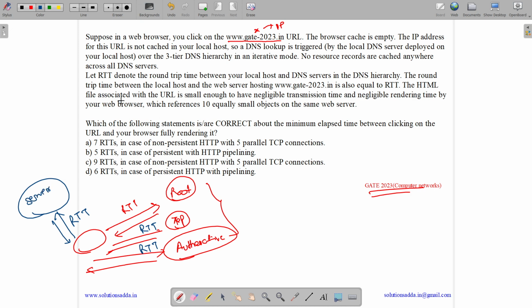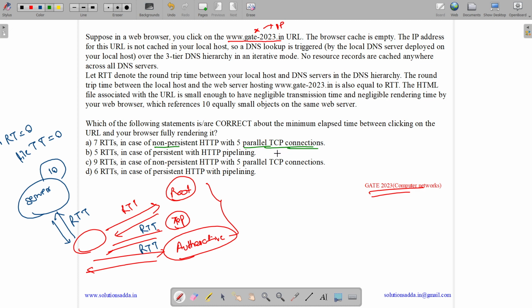The HTML file associated with the URL is small enough to have negligible transmission time and negligible rendering time by a browser. So rendering time is 0 and file transmission time is 0. It references 10 equally small objects on the web server. Which of the following statements is correct about the minimum elapsed time between clicking on the URL and your browser fully rendering it? We have to consider non-persistent HTTP with 5 parallel TCP connections and persistent HTTP.